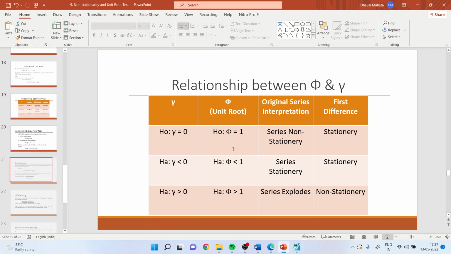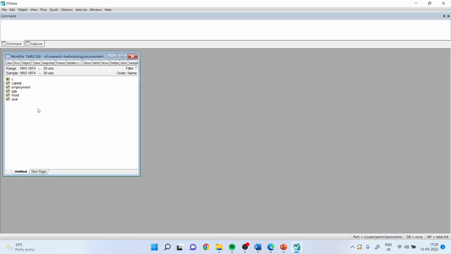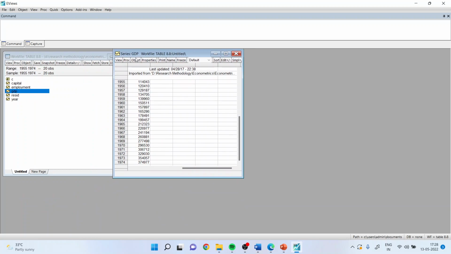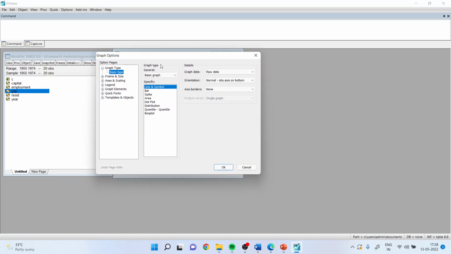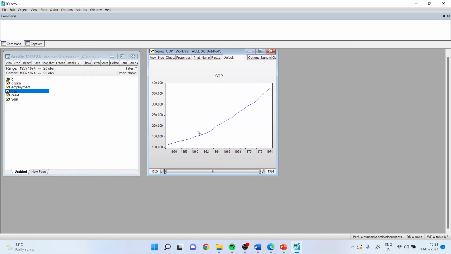So let us see how we can do this in EViews. I'm using this data frame, capital, employment, GDP. I'll go in View, Graph. Click OK. And you can see the series. Now from here only, you can monitor.